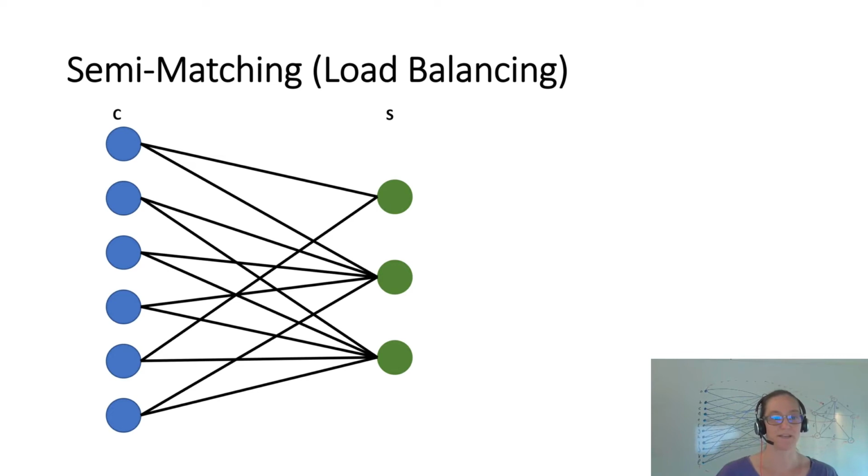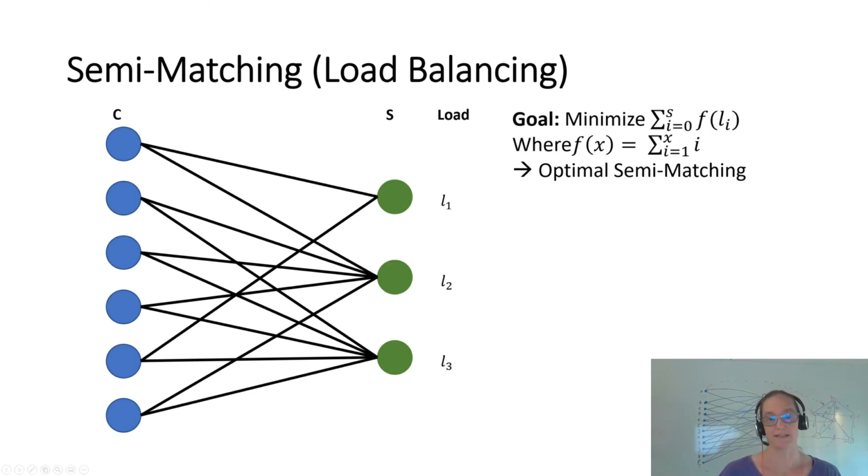This comes from the fact that you want to match the clients to the servers in such a way that each client is assigned to a server and only one server, but the servers can have many clients. And this will result in the load for the server. So the load of a server is the number of clients attached to it.